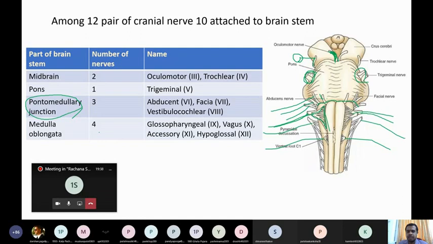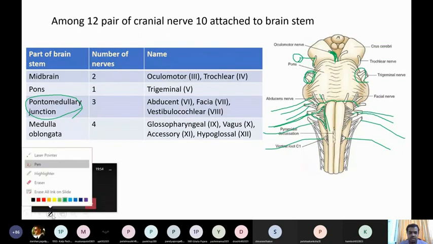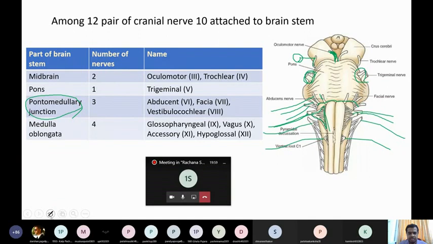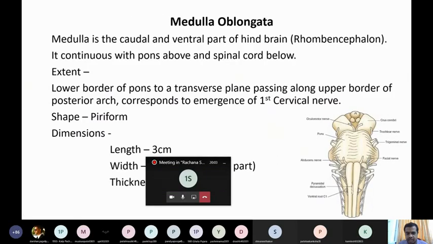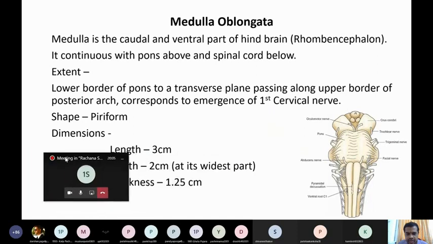In the same order: first, midbrain, oculomotor, trochlear; pons, trigeminal; pontomedullary junction, abducent, facial, vestibulocochlear; and medulla oblongata, glossopharyngeal, vagus, accessory, and hypoglossal. So that much is related to the nerves and their relation or connection with the brainstem. Done. The introductory part.